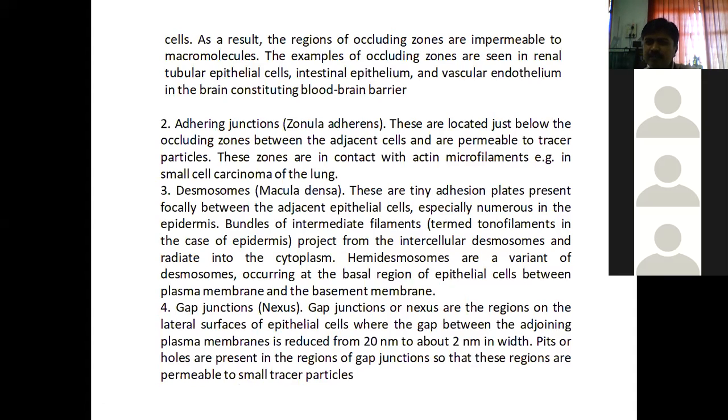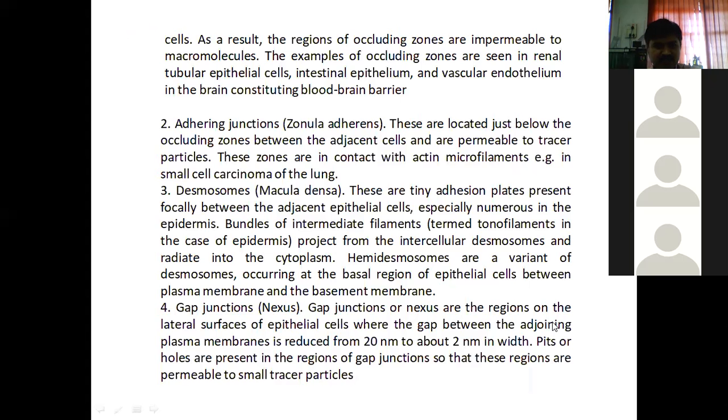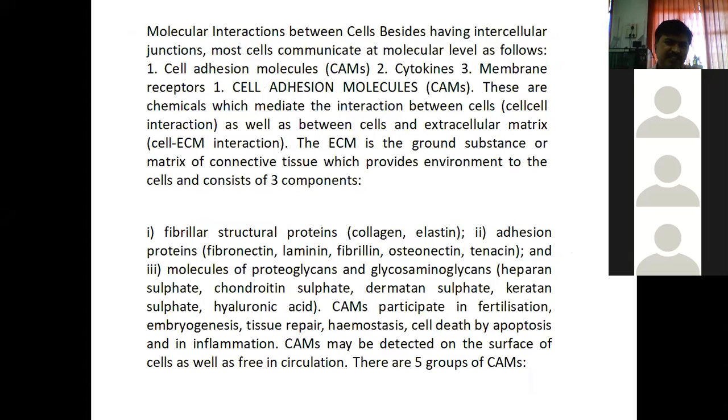Clear this particular point? Yes, small holes are present. This is called a gap junction. In the diagram, can you see it? Small holes, small pores, tiny pits. Remember it. So this is the idea regarding this part, that is nothing but the nexus, or another name for nexus is gap junctions. As the name indicates, gap junctions.